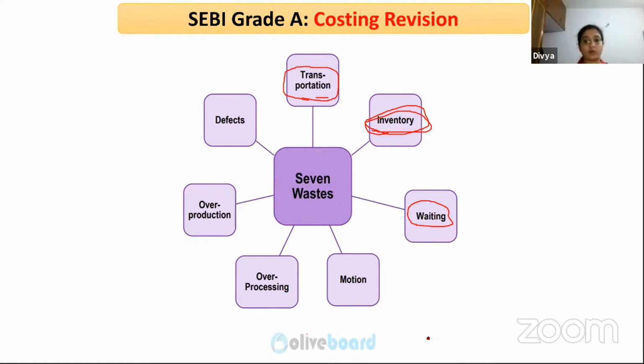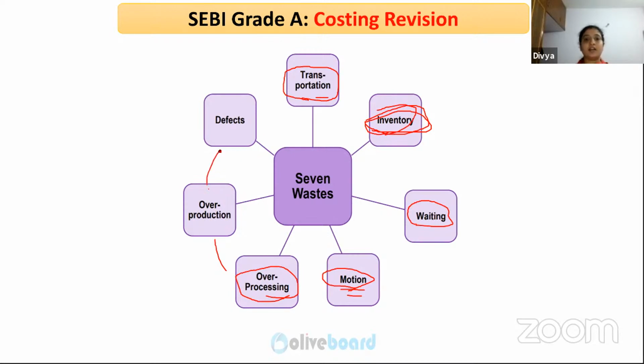So waiting is avoided. Unnecessary motion, that is the movement of machine and men from that place to this place getting things, should be avoided. Over processing. This is about the quality part that we are talking. So you should not over process the material. And then overproduction. We spoke about inventory, so overproduction and inventory are interrelated.